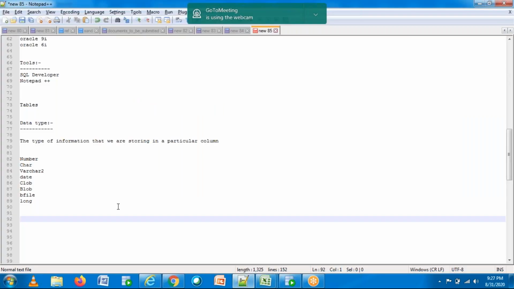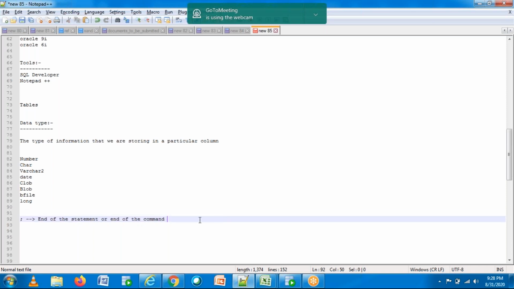The semicolon is nothing but the end of the statement or end of the command.